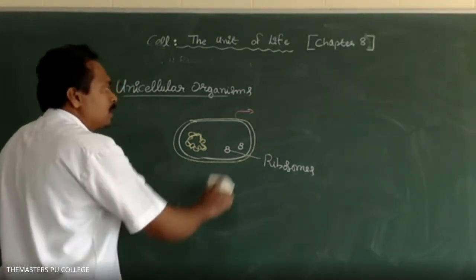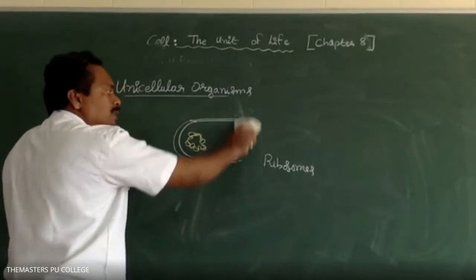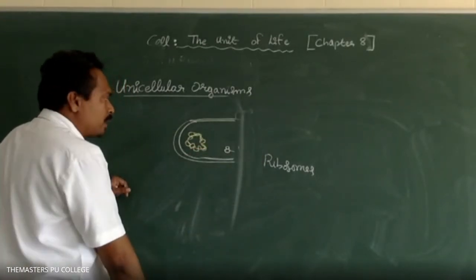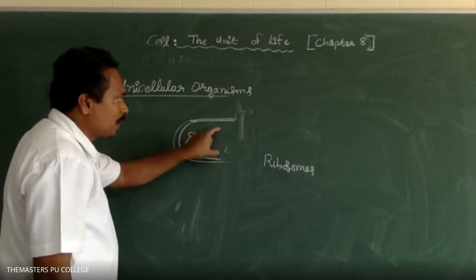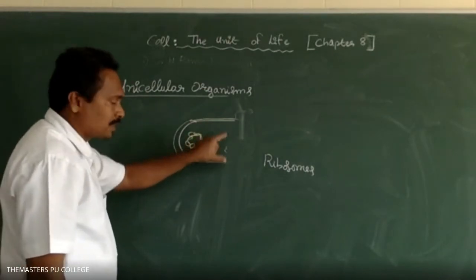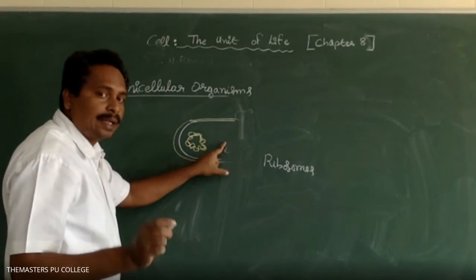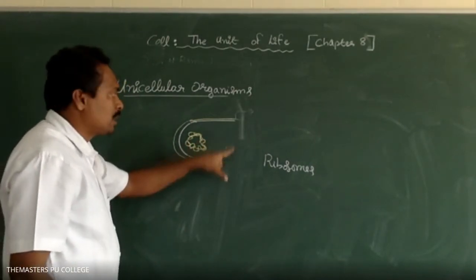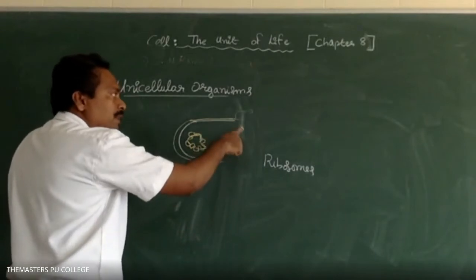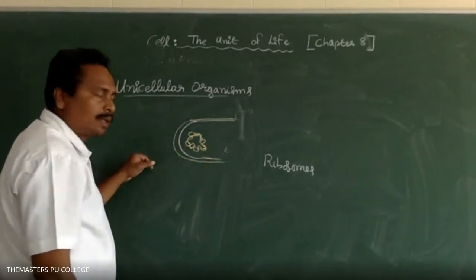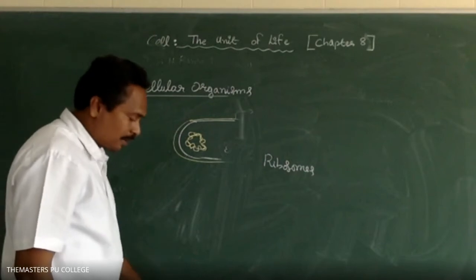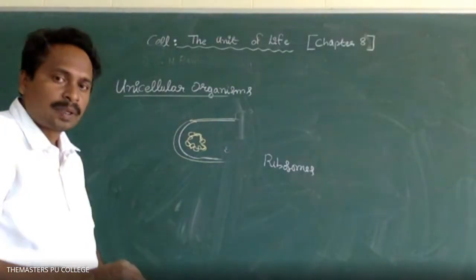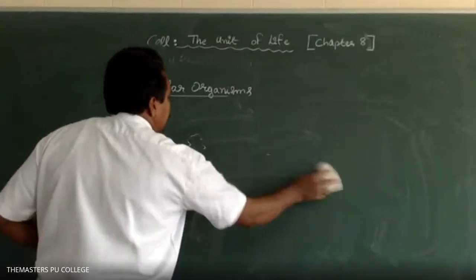If the cell wall is damaged, the cell membrane is destroyed, or the ribosomes are lost, anything less than the complete structure of the cell does not ensure independent living. It does not live independently. Is it clear? Yes, sir, clear.